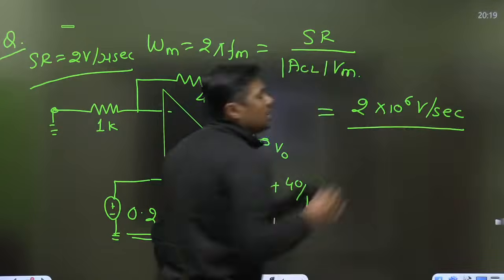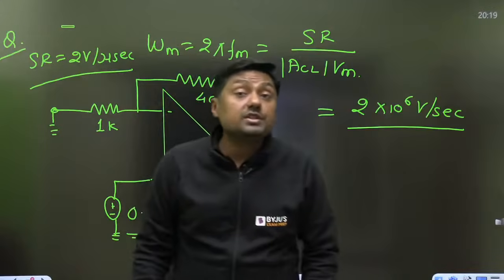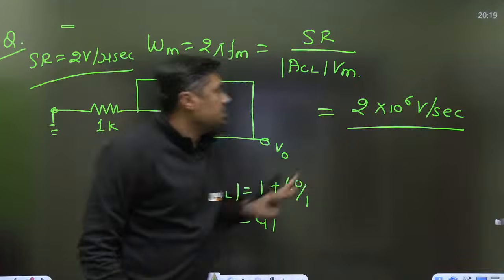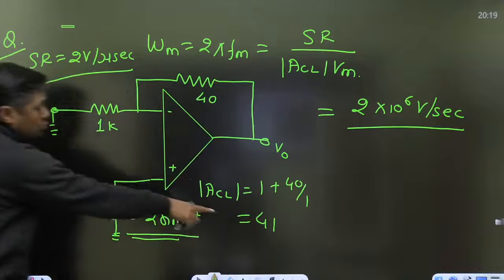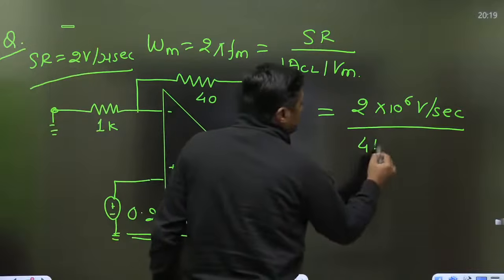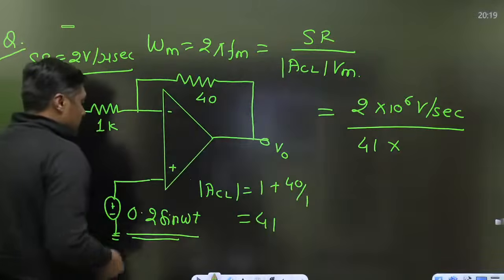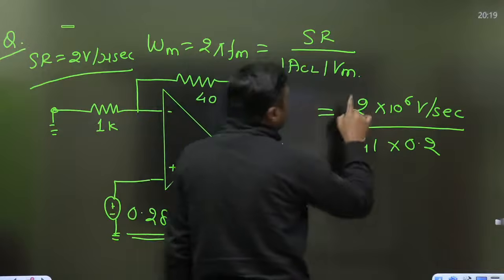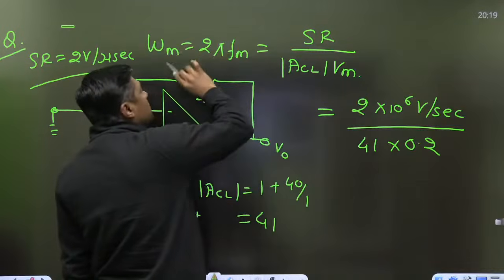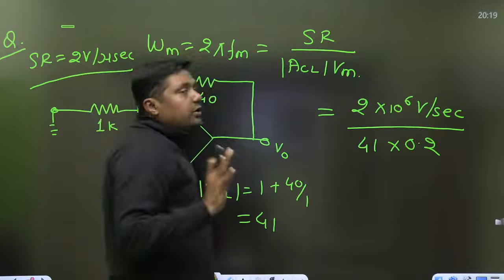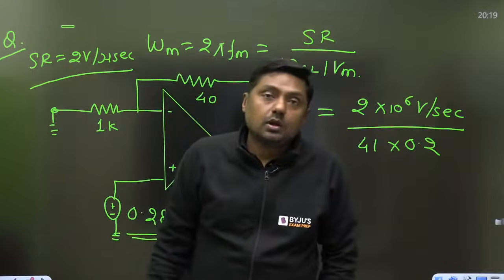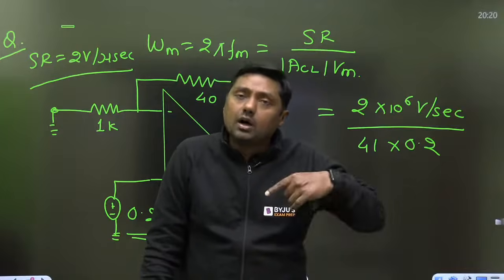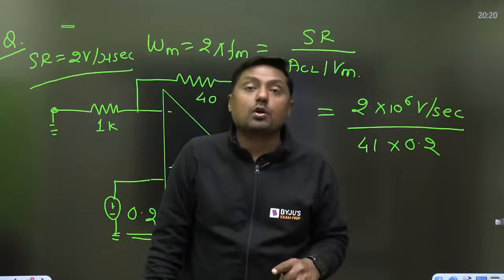Number of students are making mistake here. They are not changing the unit of the slew rate. 2 into 10 to the power 6 volt per second, change the unit. What is the closed loop gain? 41. And what is the VM here? 0.2. Now you will get the maximum frequency where we are not going to get the distortion.